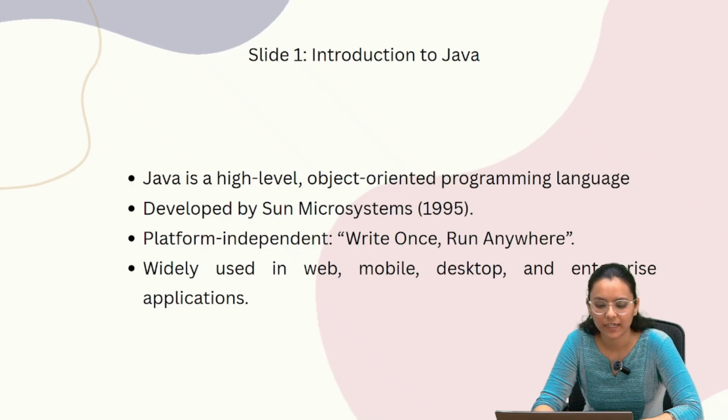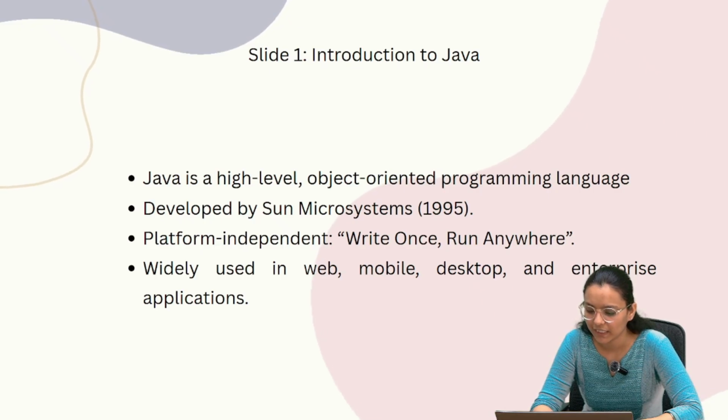Last point is widely used in web, mobile, desktop and enterprise applications. It means you will find Java in many places, from Android apps on your phones to banking software, web applications and even large-scale business systems. It is used everywhere because it is stable, fast and secure.